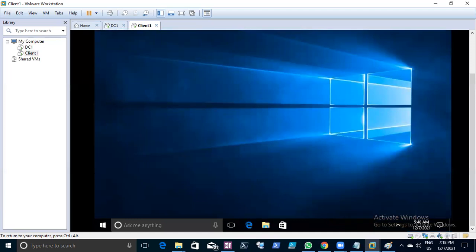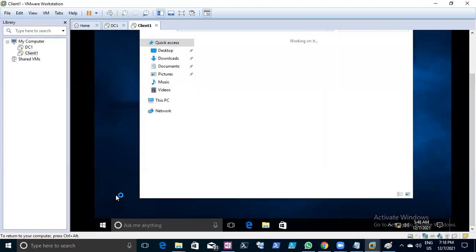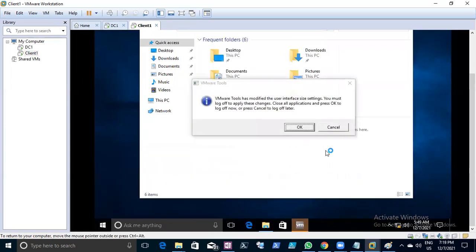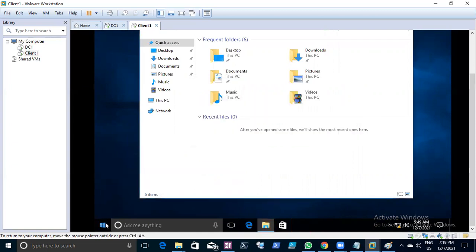Now we have logged in, right? Yes. Now, can I change the IP address? Go to My Computer, right click, run ncpa.cpl.